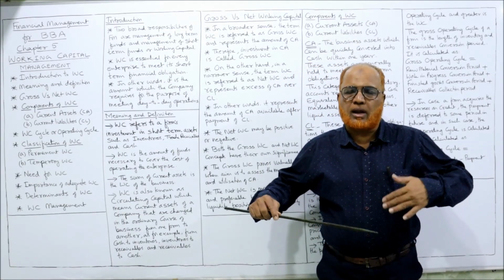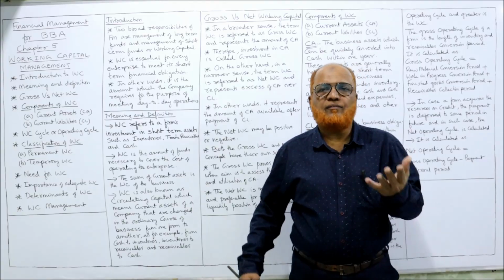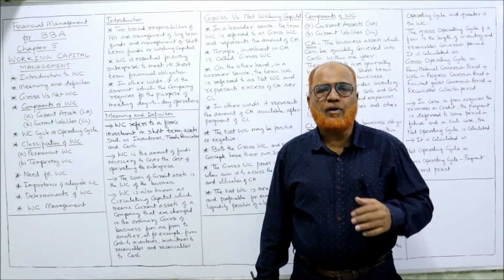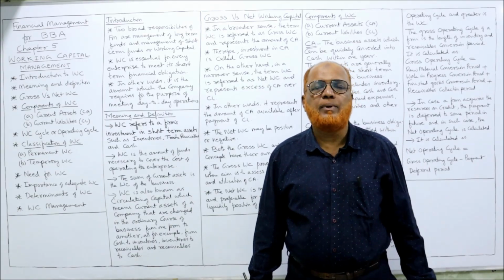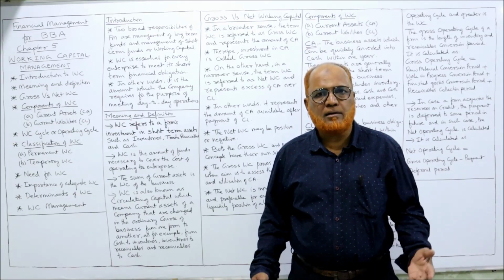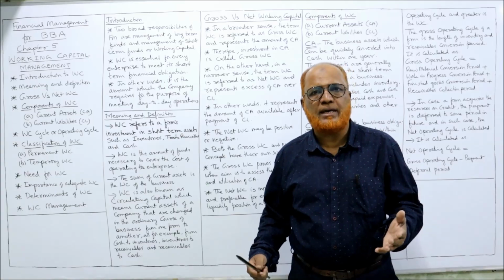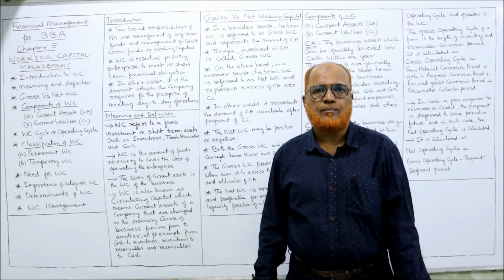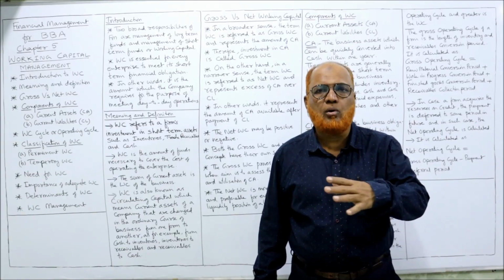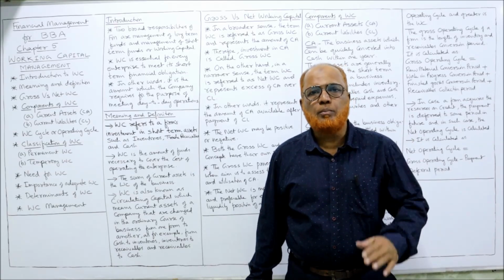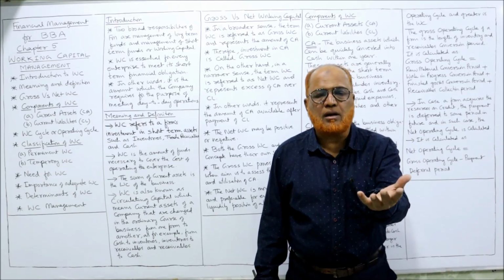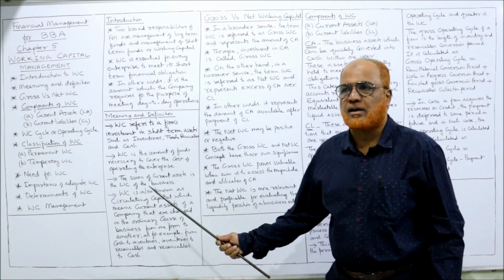That means in order to run the enterprise, the funds are required for meeting the day-to-day obligations like recurring expenses like rent, salary, wages and bills. All these are the routine, regular expenses. To meet those regular expenses, funds are required, and that fund is called working capital.